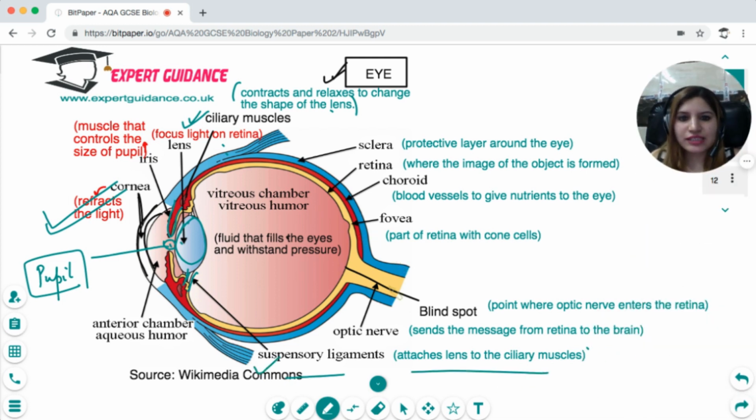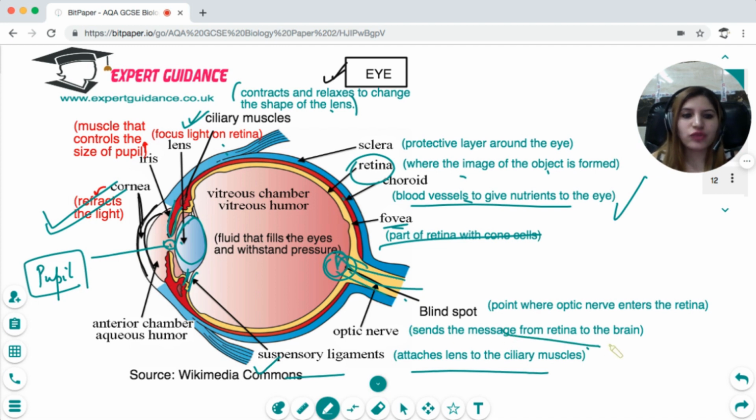Then you can see there is a retina. Retina is the place where the image is formed, and then you have the choroid layer, which is the blood vessels that give all the nutrients required to the eye, and there's a fovea, which is the part of the retina only with the cone cells, and then there is a blind spot. This blind spot is where the optic nerve enters the retina, and this optic nerve sends the message from the retina to the brain so that it can process the information and help you to see.